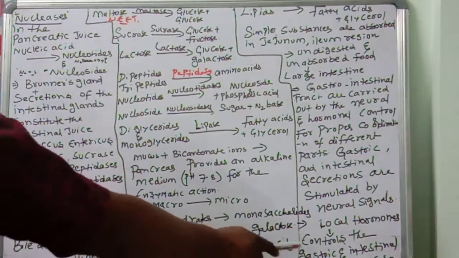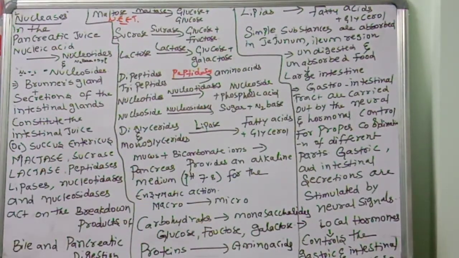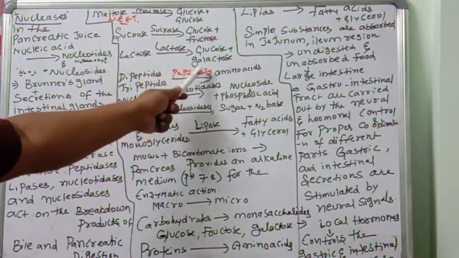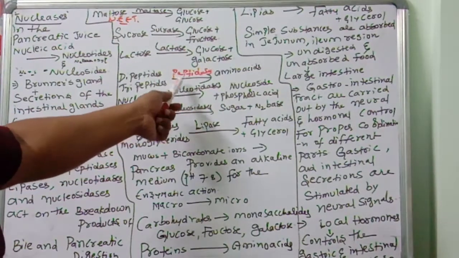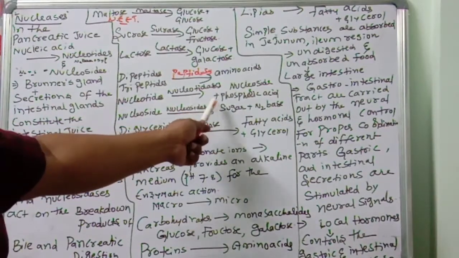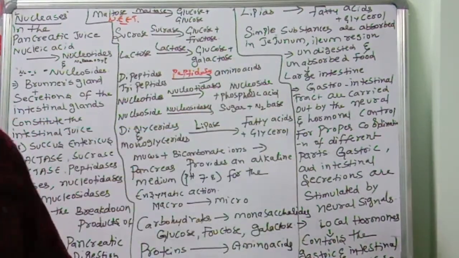Okay, very important point. Children, these are the concepts in this particular video. So what are the neat bits here? Maltase digests maltose into glucose plus glucose. Sucrase digests sucrose into glucose plus fructose. Lactase digests lactose into glucose plus galactose. Peptidases digest dipeptides, tripeptides to amino acids. Nucleotidases digest nucleotides into nucleoside and phosphoric acid. Nucleosidases digest nucleosides, and sugar and nitrogen base are formed.